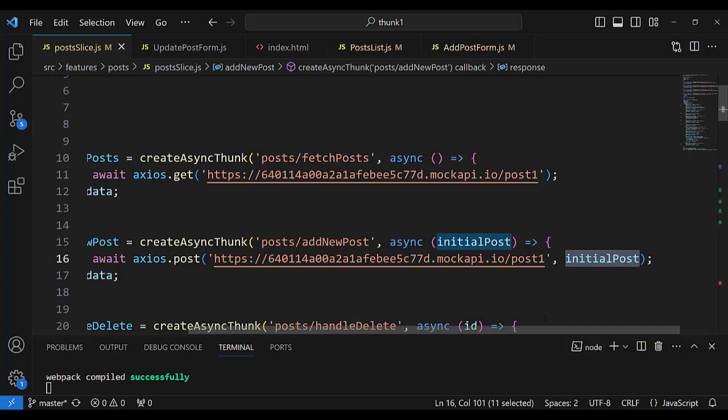What is payload? Payload is ID, title, content.